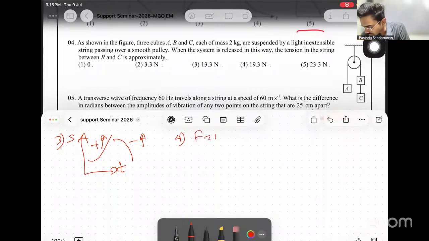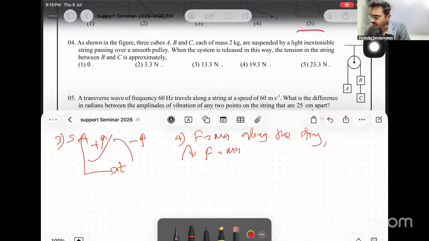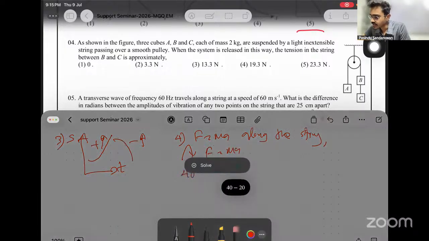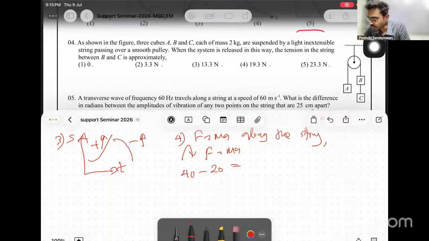Then F equals ma along the string for the system. Along the string downwards, we have the masses of B and C. Each is 2 kilograms, so altogether 4 kg, then 40 N. In the opposite direction, the weight of A, that is 20. So 40 minus 20 equals total mass times a. Total mass is 2 plus 2 plus 2, which is 6, so 20 equals 6a, which means a equals 10 over 3.